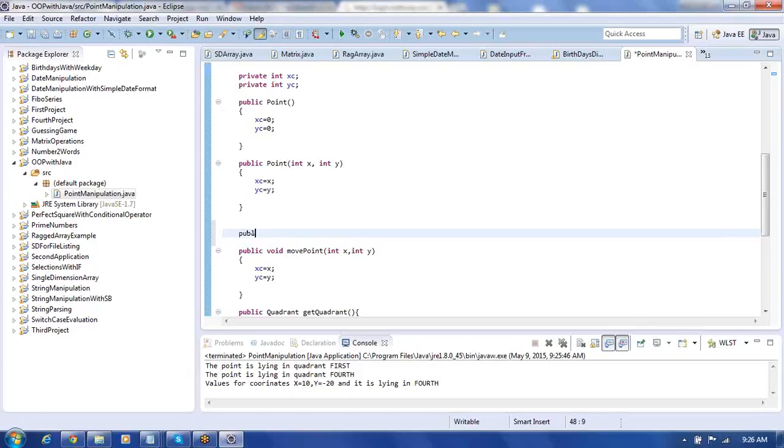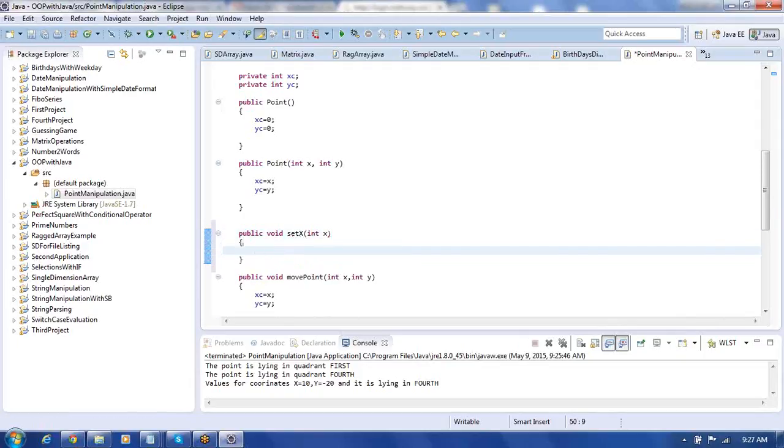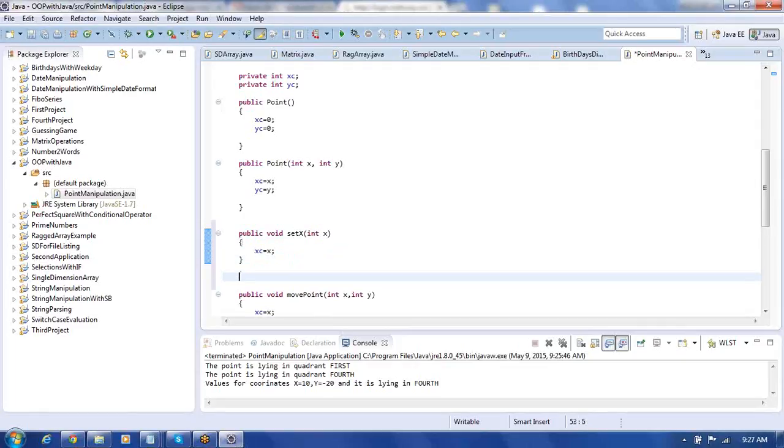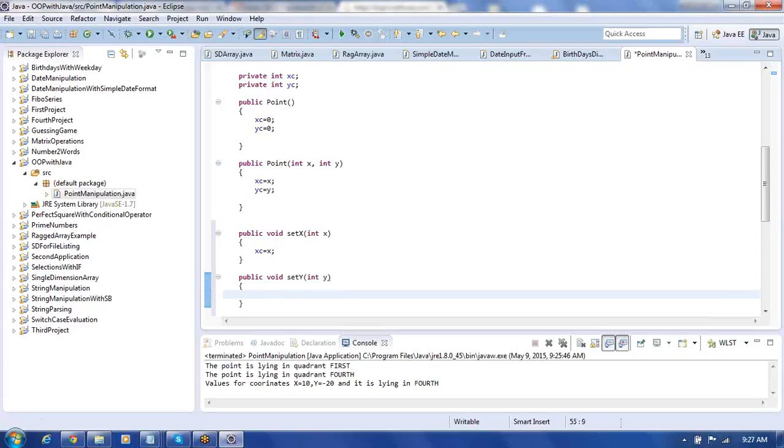Here write public void setX, with int x. So here xc equal to x, let us put. Then write public void setY, with int y. Then write here yc equal to y. This way we can be setting the x coordinate as well as the y coordinate.